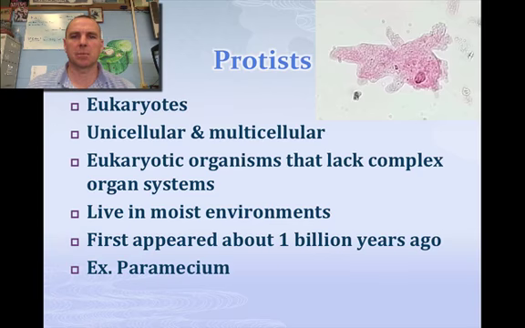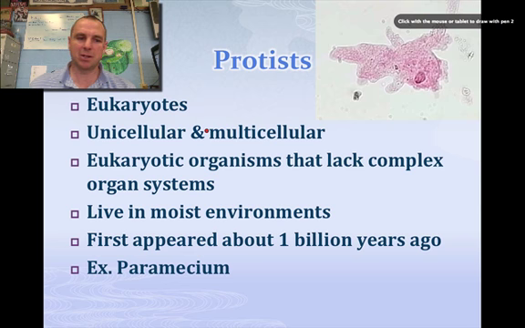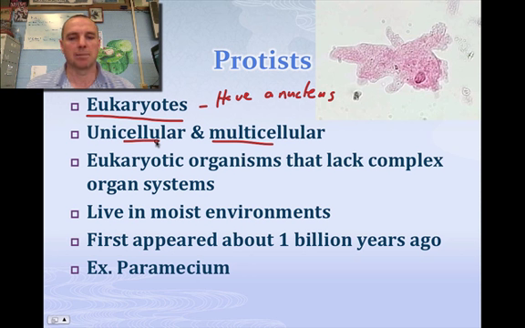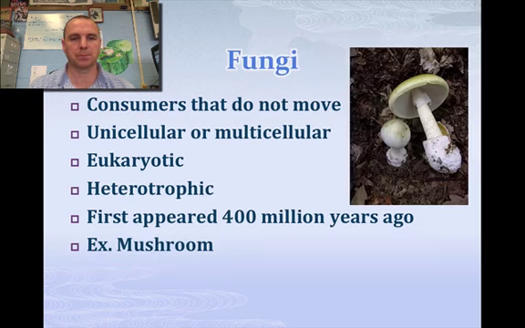The second kingdom is Protist, or you might hear it called Protista. The picture up here in the upper right-hand corner is of an amoeba. Most protists are single-celled, but they can be multicellular. But the key here is they are eukaryotic. Now remember what eukaryotic means. Eukaryotic means they have a nucleus. Now if they have a nucleus, they can be multicellular or unicellular. They live in moist environments, so they have to stay in moist environments. They're kind of a link between the ocean and the land. And they appeared about 1 billion years ago.